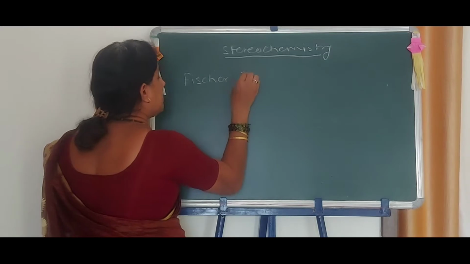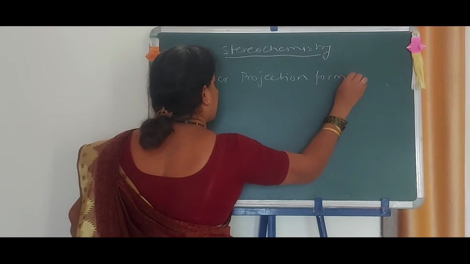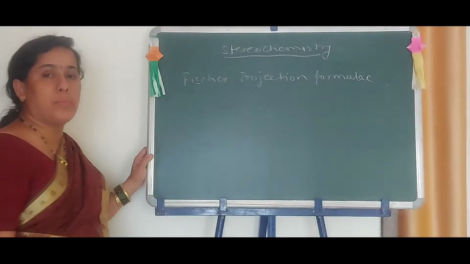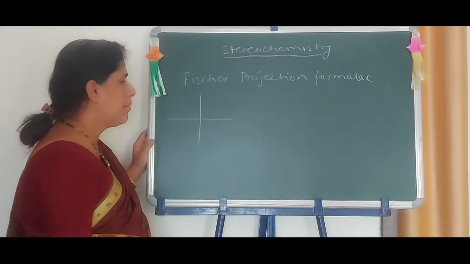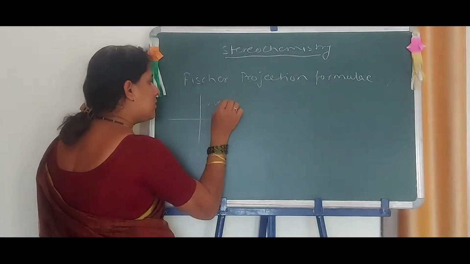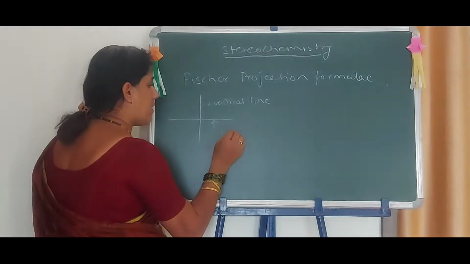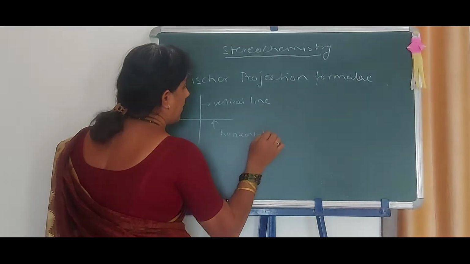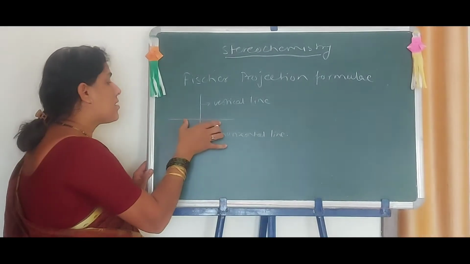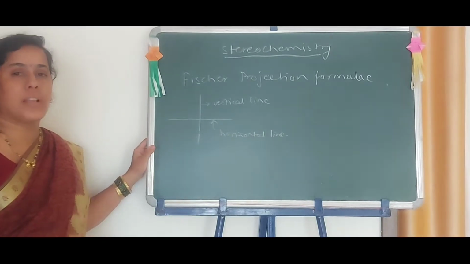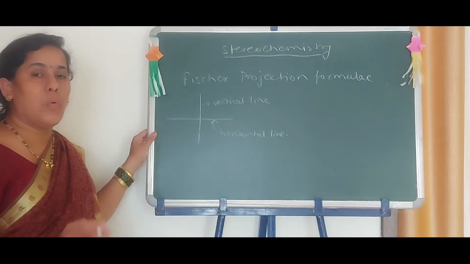Fischer projection formulae. Now, the Fischer projection formulae can be written in the form like this. This is a vertical line. This is a horizontal line. Now, the bonds attached to this vertical line and the bonds attached to this horizontal line are the bonds according to a dotted wedge or only wedge formula.